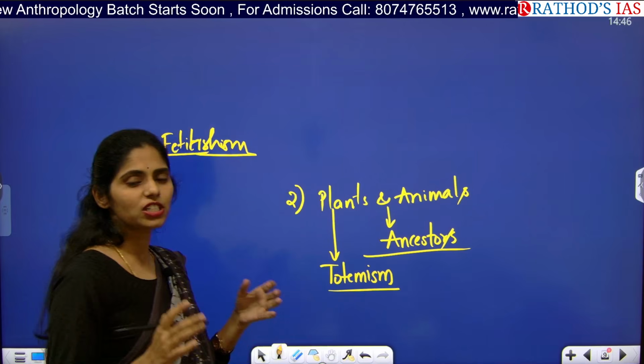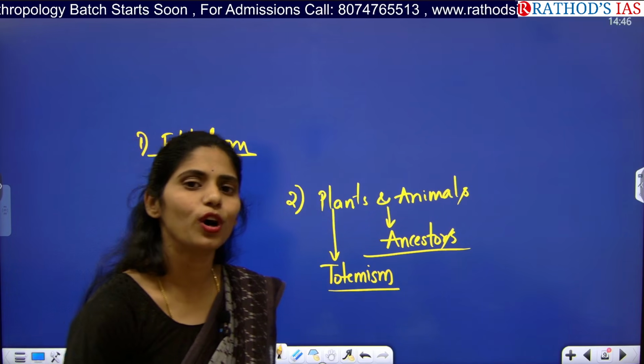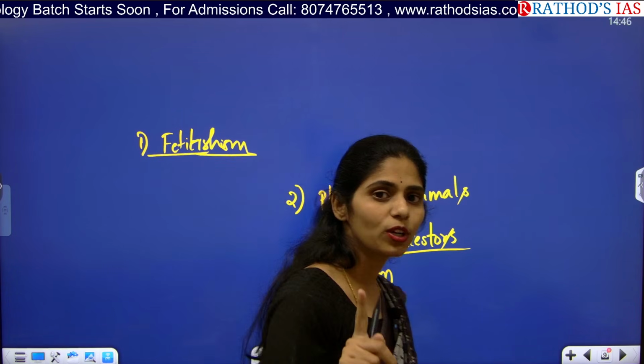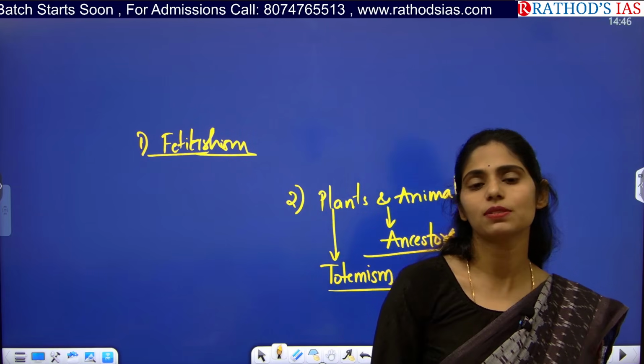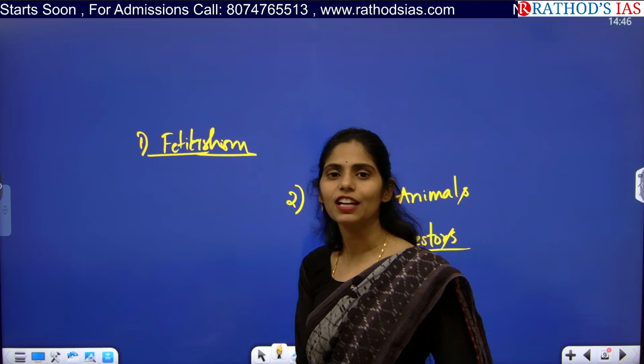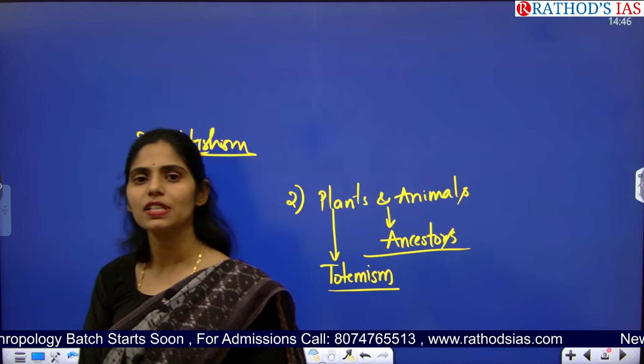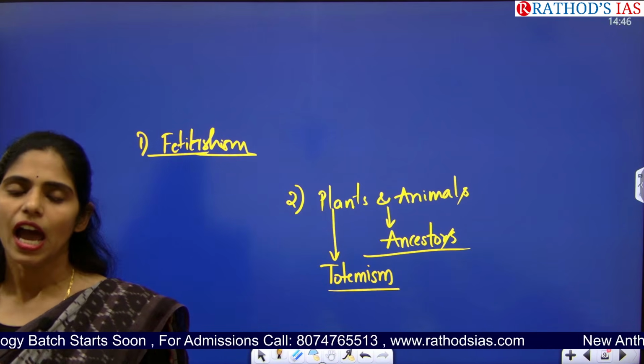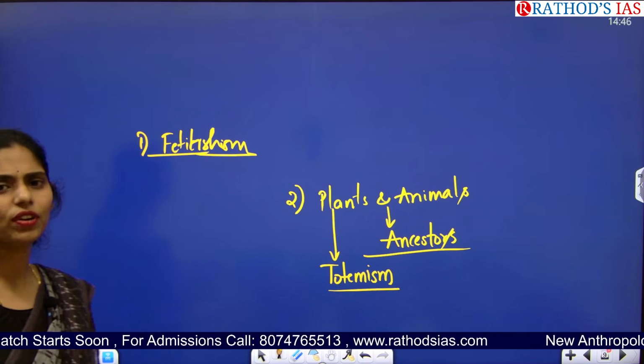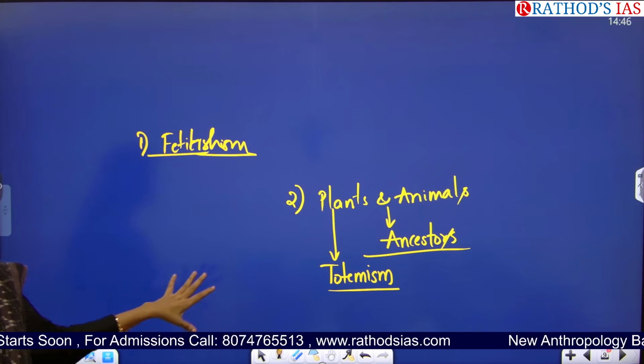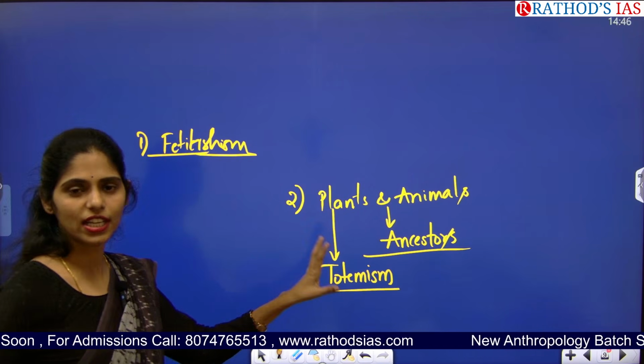And if you are worshipping many gods, that is called polytheism. If you are worshipping only a single god, that is called monotheism. So like that, we will have different concepts in your religion. And this is a very, very interesting topic. So we will just see about the roots, origin, etc.